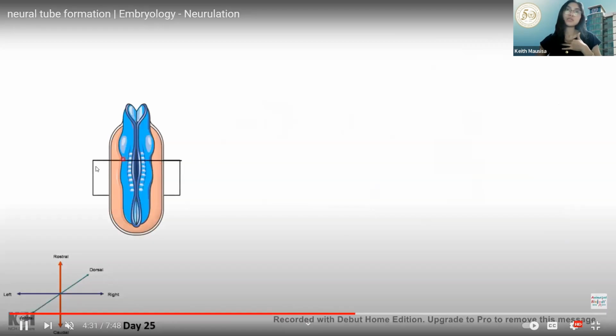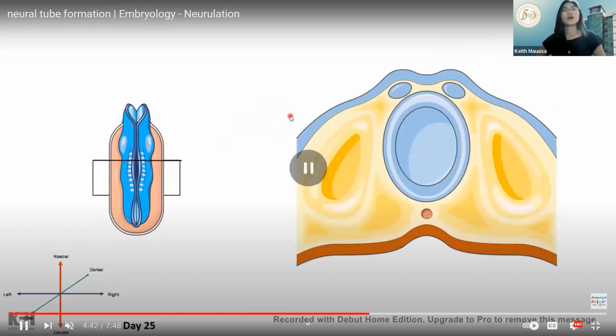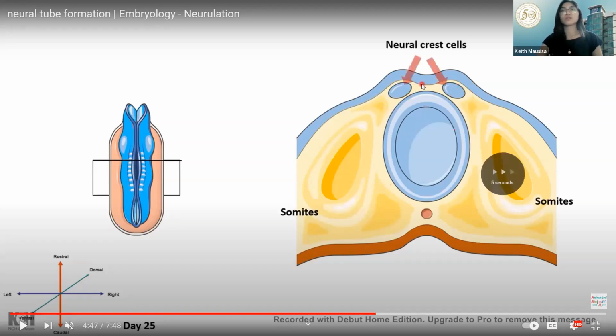A slice again here. The white parts you see here are your somites. The neural crest cells are more distinct here, and then your neural tube is here.